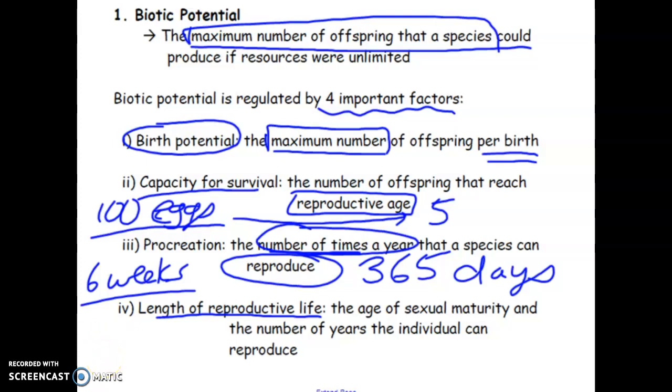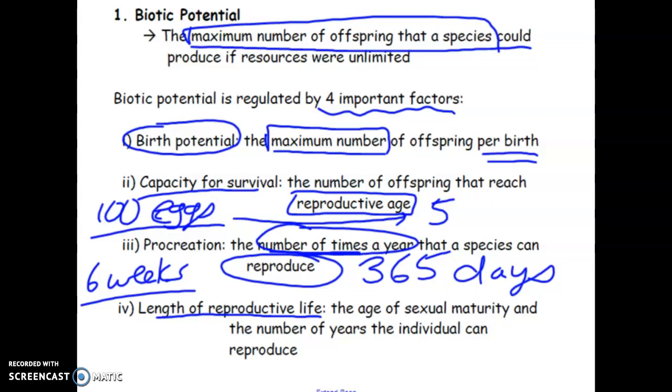A puppy cannot have their own puppies yet. They have to reach maturity, go through puberty, mature their sperm or eggs, whichever applies, male versus female, and then they can start to reproduce. Just like at the end of their life, an older dog would not be able to reproduce.